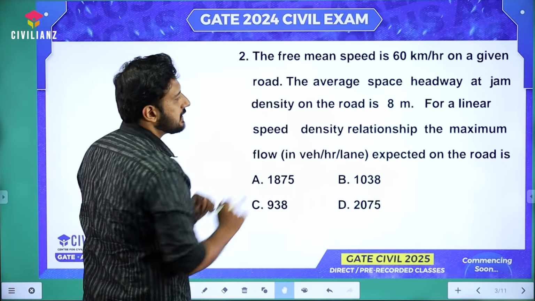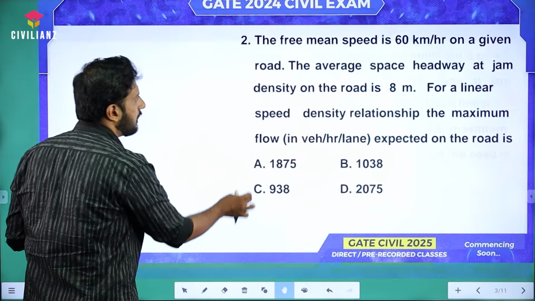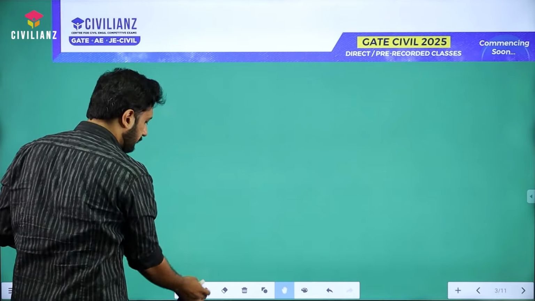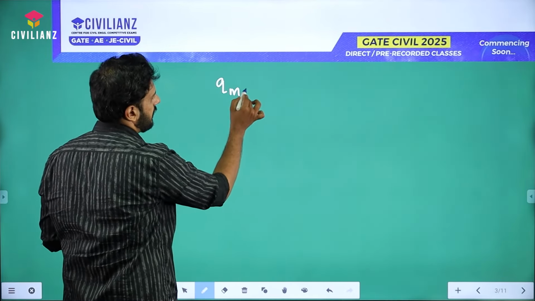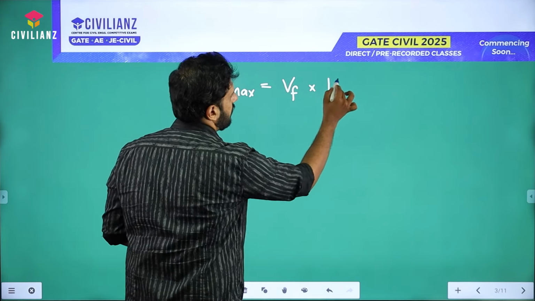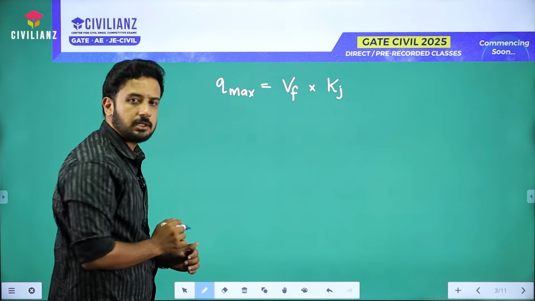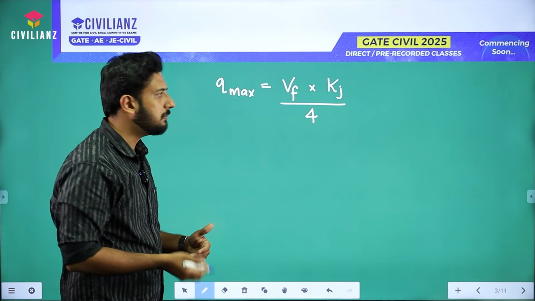We require the maximum flow, right, as per the linear speed density model. So as per the linear speed density model, the maximum flow, if I write Q max, let it be. Q max is equal to free flow speed Vf into traffic jam density Kj, whole divided by 4, right? This is our equation.